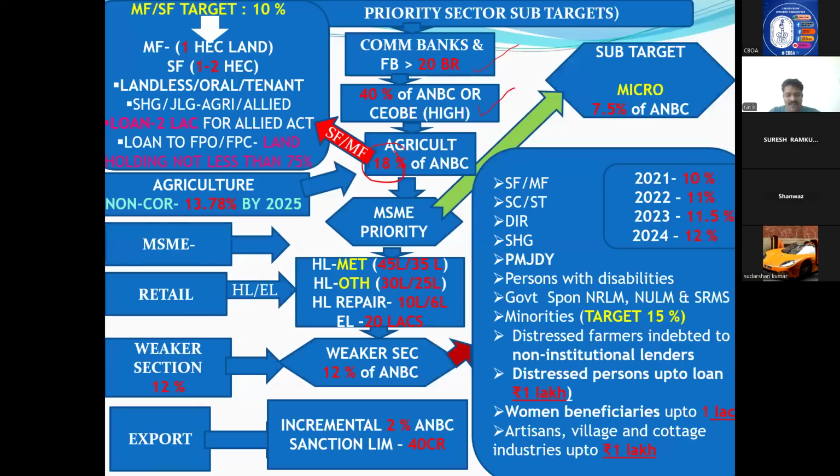Now, who is a marginal farmer? Who is a small farmer? A marginal farmer means a farmer who has a land holding of 1 hectare. If there is 1 hectare of land, that is a marginal farmer. Again I am repeating, don't get confused.